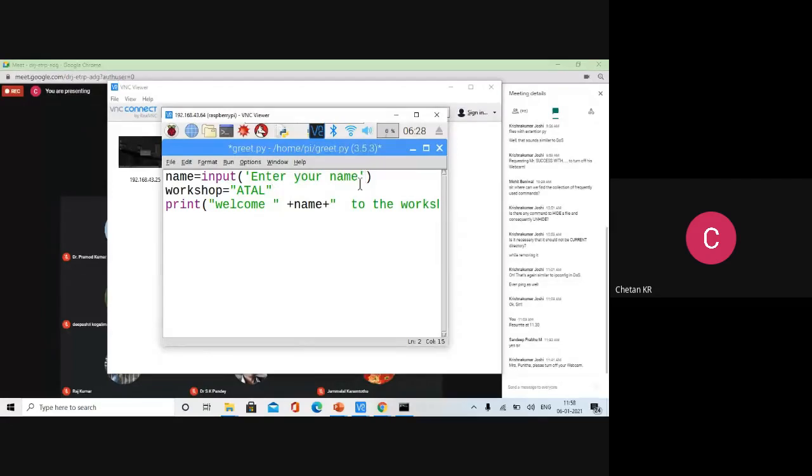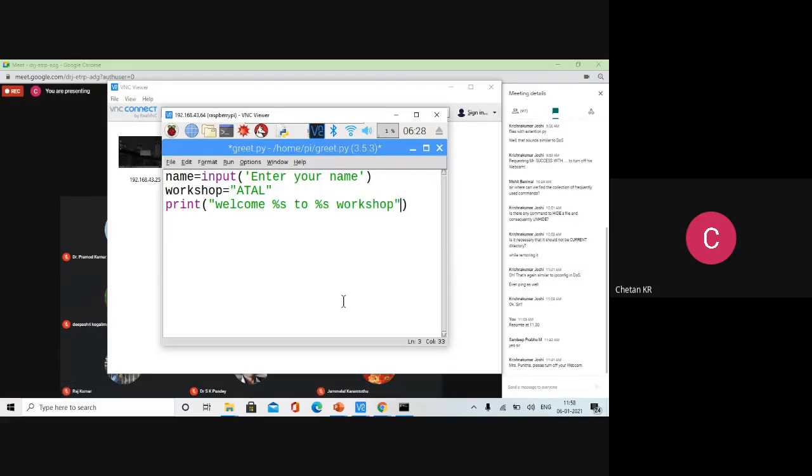So there is an easier technique for doing all these things. That is, don't go for any concatenation itself, first of all. Do like this. You write placeholders or format specifiers. So name is a string, so I will write percent s. Workshop is also a string, so welcome is to the percent s workshop.